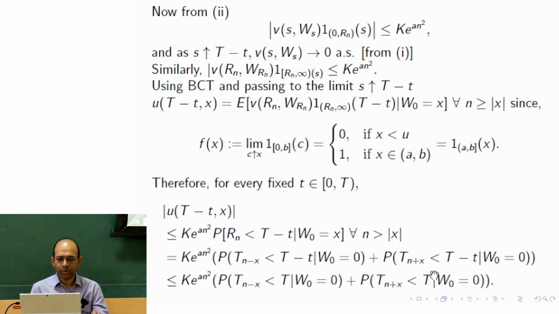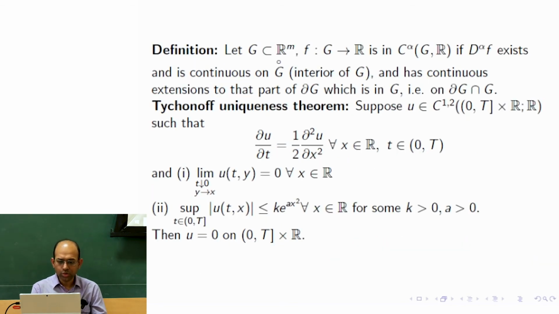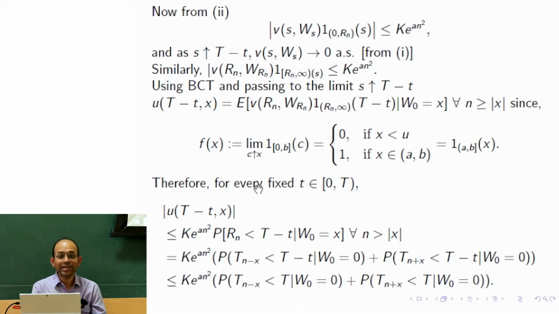So here we use this v function from above, because v is actually obtained using u, and u is a solution satisfying condition 3 and condition 2, which puts a growth condition on u. So v also inherits that growth condition: mod v is less than or equal to K times e to the power of a n square.